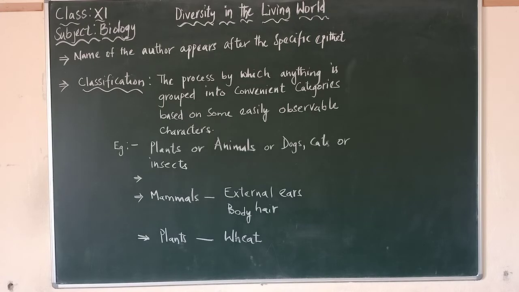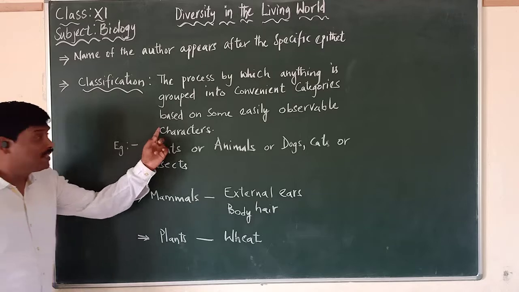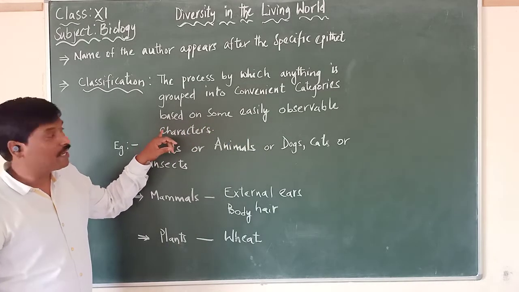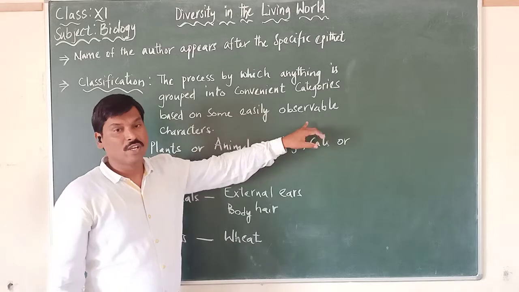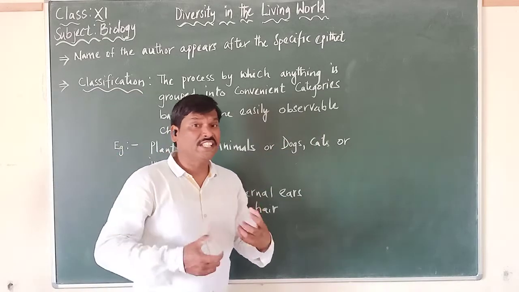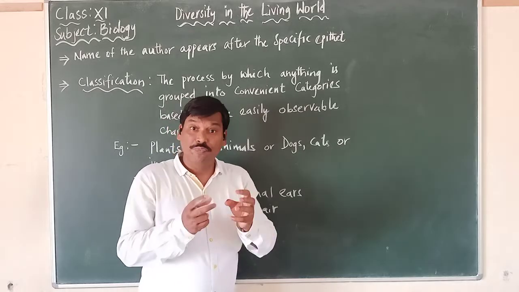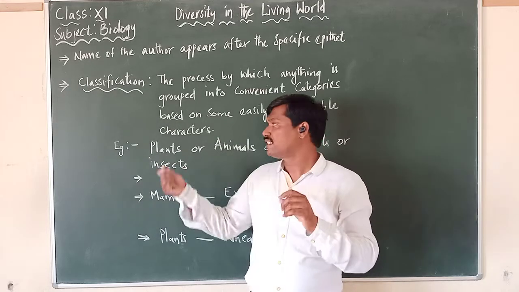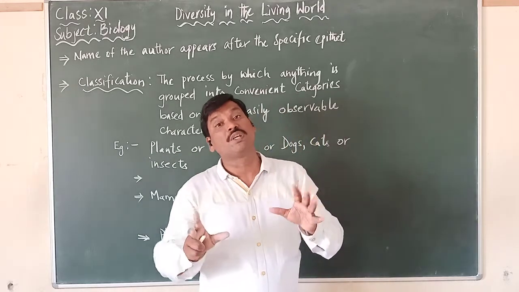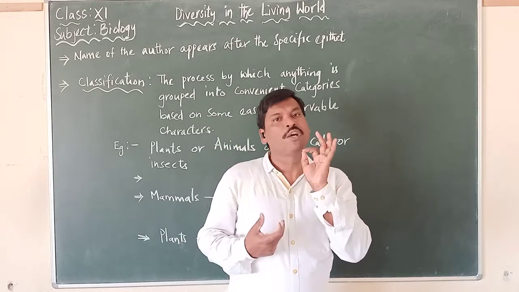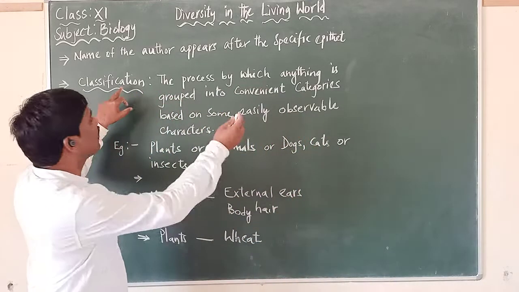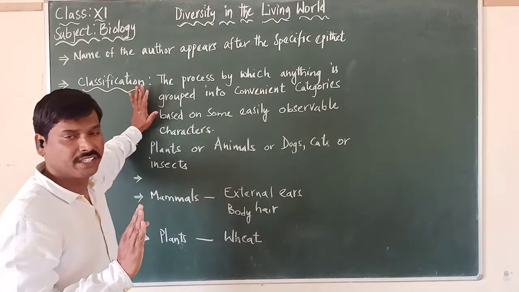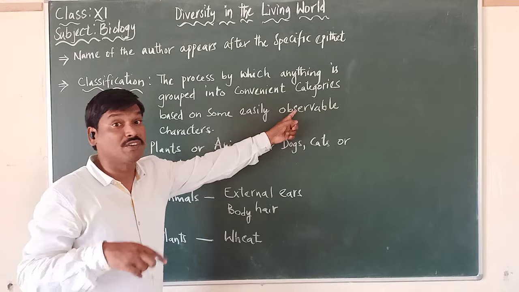So let us remember the word classification, which is very important. It is the process by which anything is grouped into convenient categories based on some easily observable characters. This is a device to make it easy to study all the living organisms. Otherwise, if you are not classifying the organisms, it is very hard to study them. So it is a simple device to group all the organisms so that it is easy for us to understand them very clearly. Let us remember that classification means to group the organisms based on their observable characteristics.